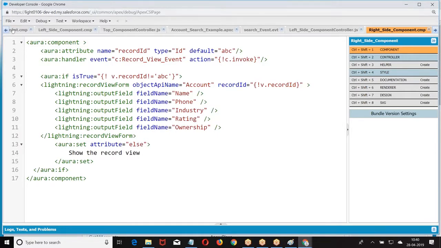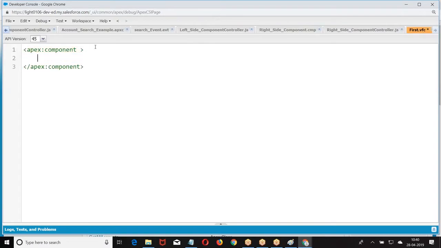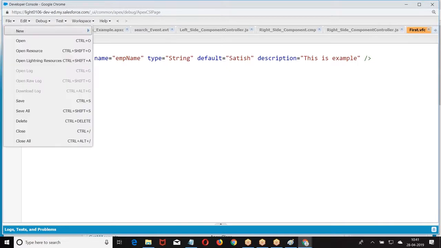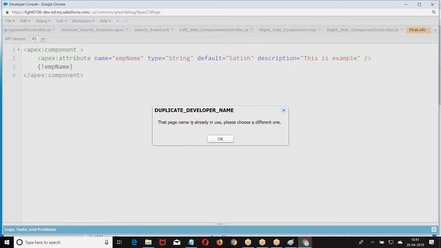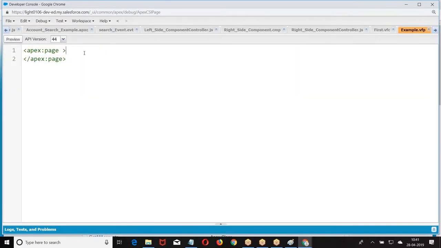When you create a Visualforce component and you want to call it, how are you calling? c colon. Why that c? No namespace.